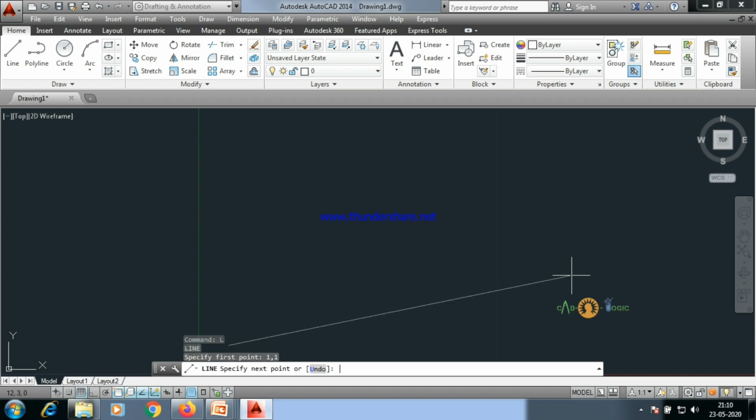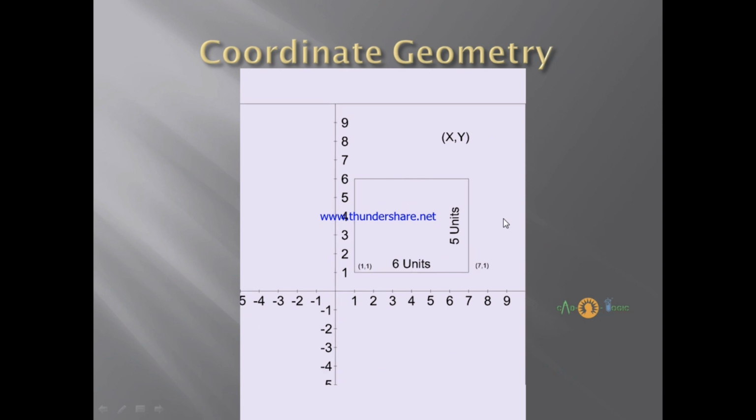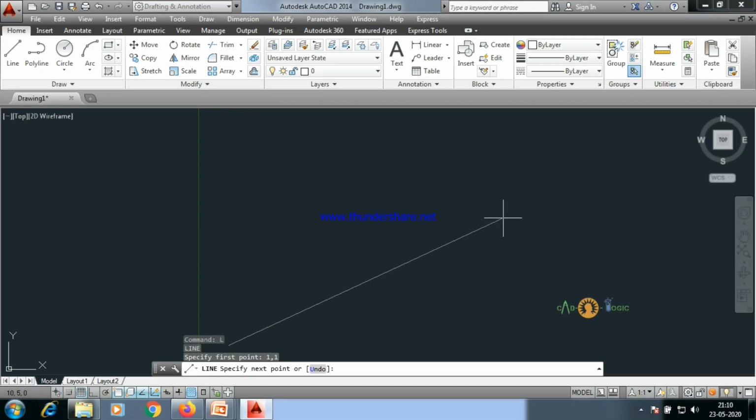Okay, so it has taken the first point. The next point is telling us to specify. We have to see the next point also. So next point is 7, 1. Just note this figure down so that you can refer to it. Okay, so second point is 7, 1. So with 7, 1, we shall see 7, 1.